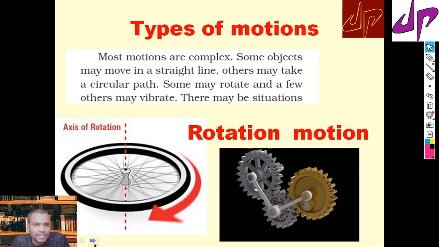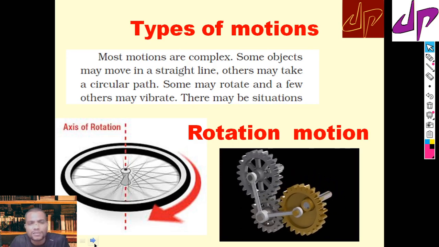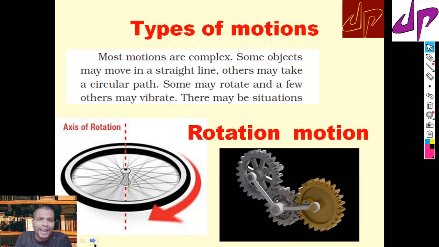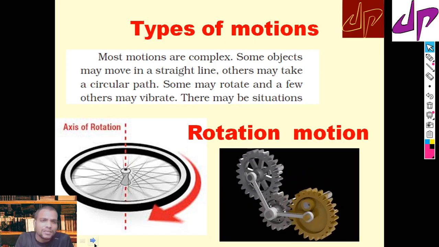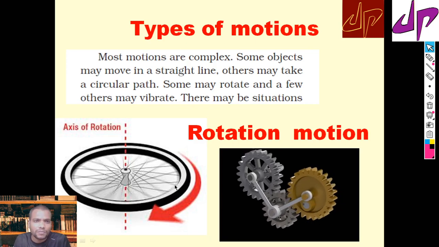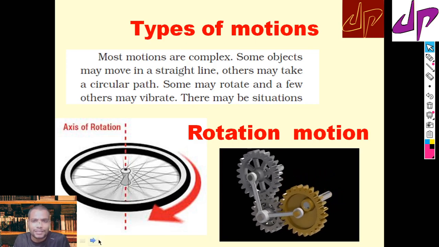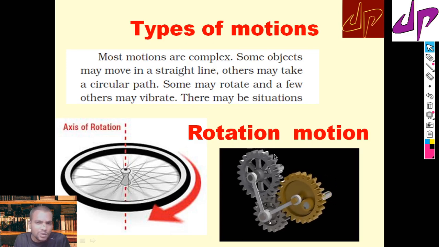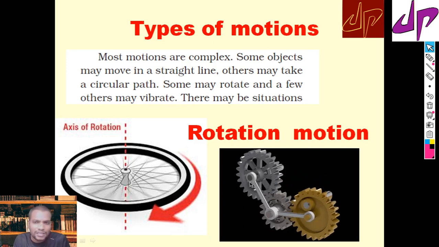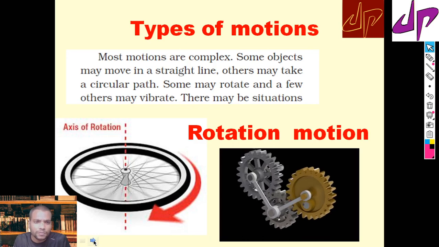Just see this wheel, which rotates about an axis. That is rotatory motion. And here the gears are also moving about an axis, so this is also rotatory motion.